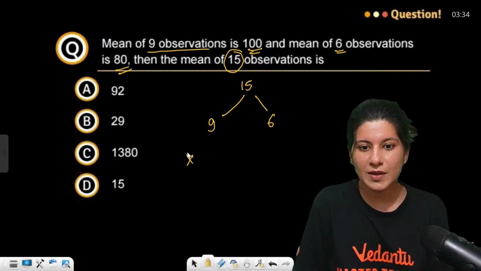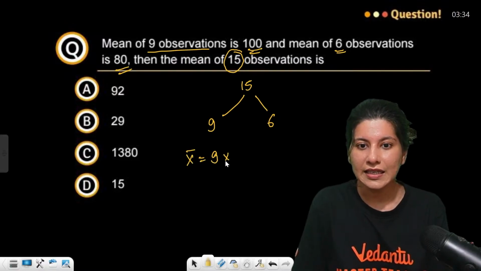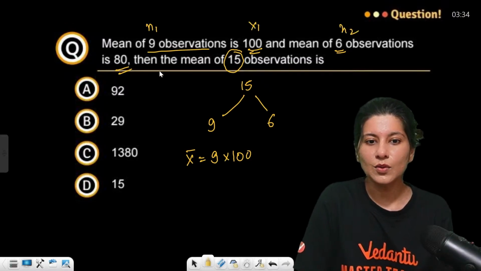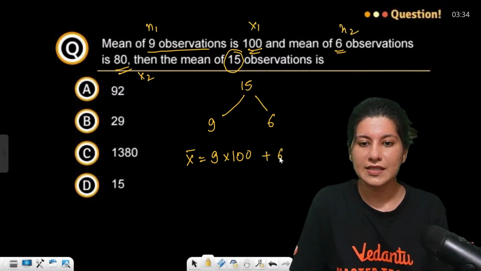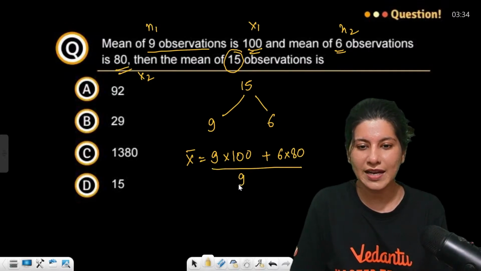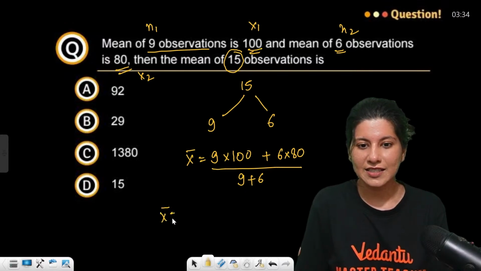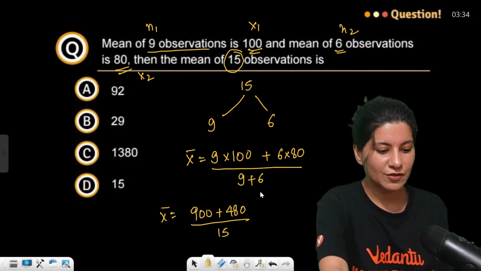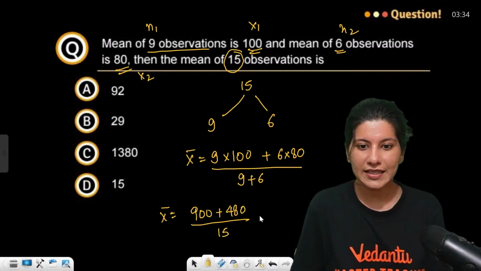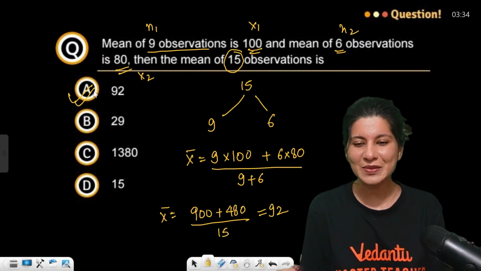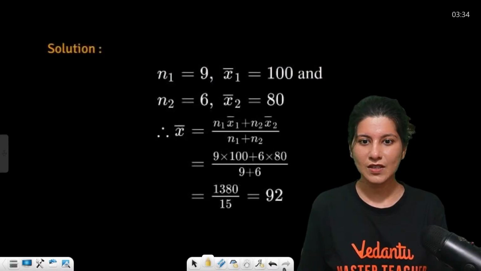Same formula: x bar is (n1 x1 plus n2 x2) upon (n1 plus n2), so 9 into 100 plus 6 into 80 upon 9 plus 6. X bar is 900 plus 6 8s are 48, that is 480, upon 15. If you solve this, you will get 92 as the final answer. Again, easy peasy lemon squeezy. What do you think?